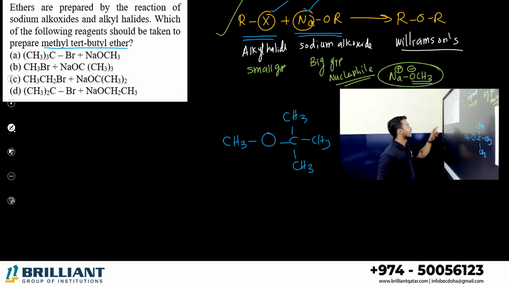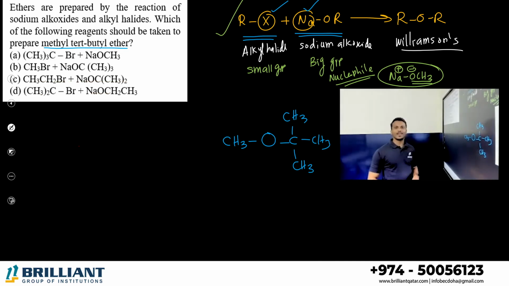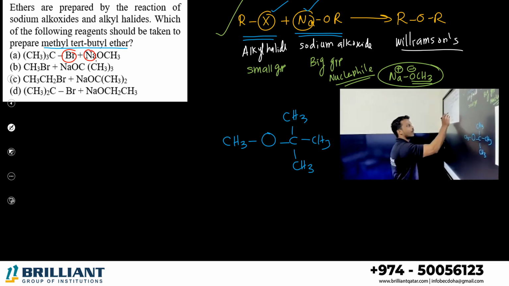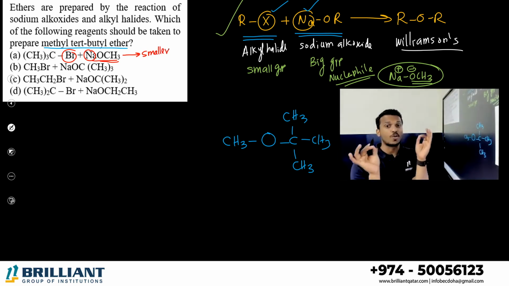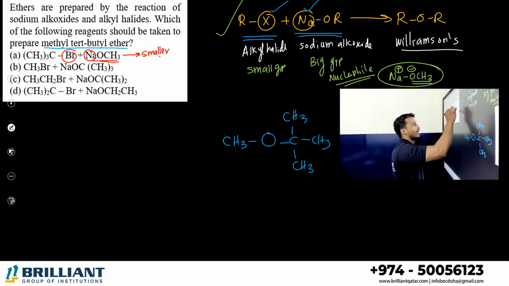Let's go. Option A. Can we choose option A? No. You may think this bromine and sodium we can eliminate, we will get this ether. No, I told you here sodium alkoxide part is a smaller group. If it is smaller one, what happens? It can act as a strong base. Okay? It can act as a strong base.